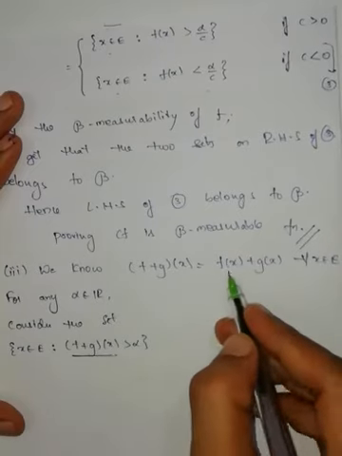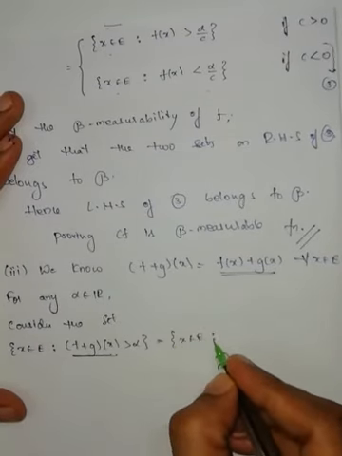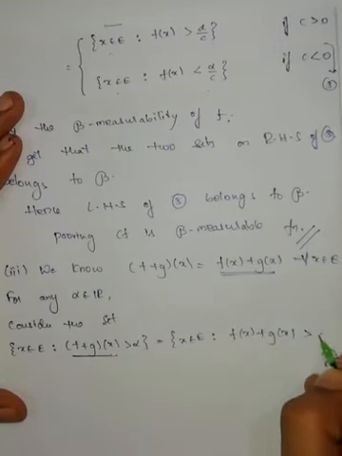F plus g of x can be written as this one: x belongs to E such that f of x plus g of x is greater than alpha.